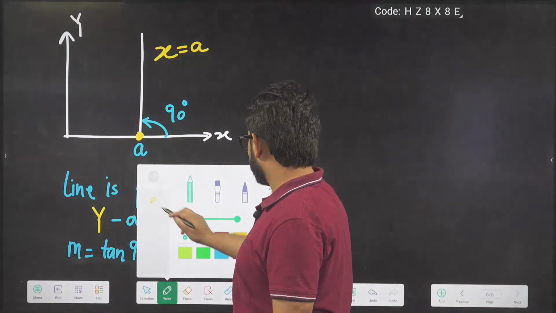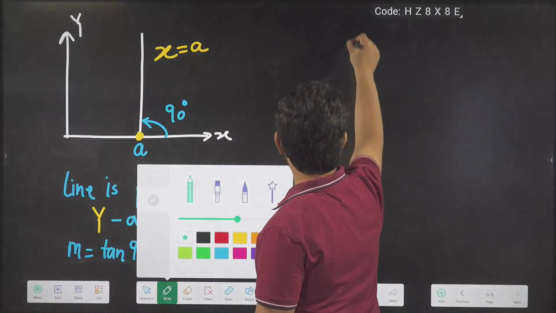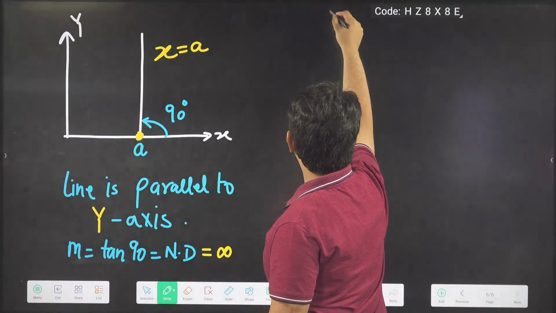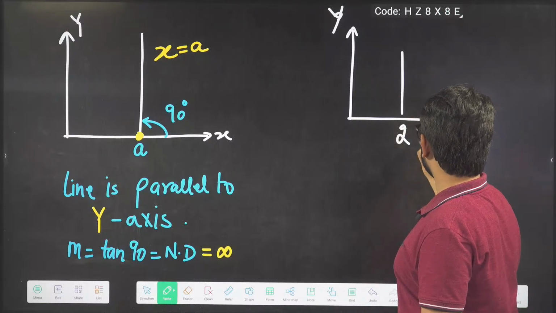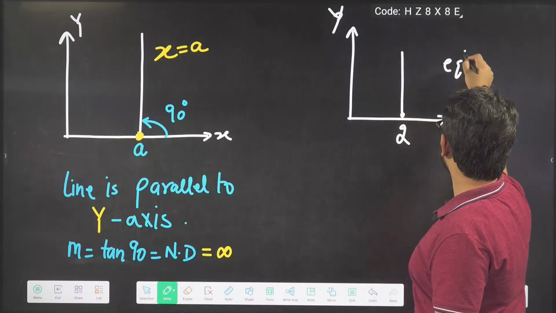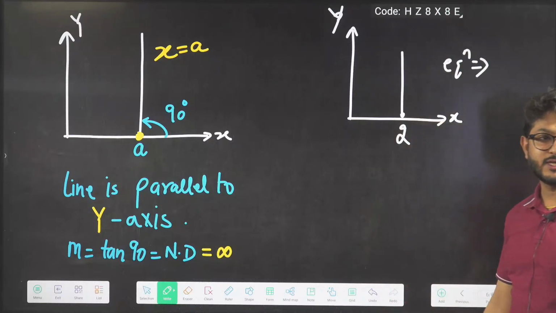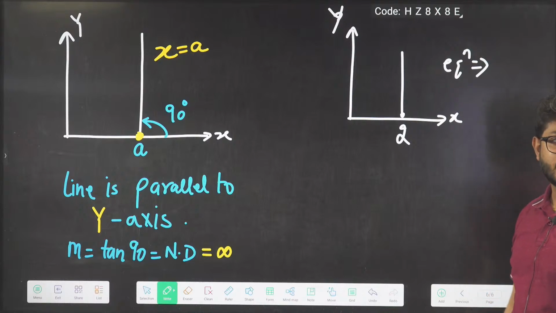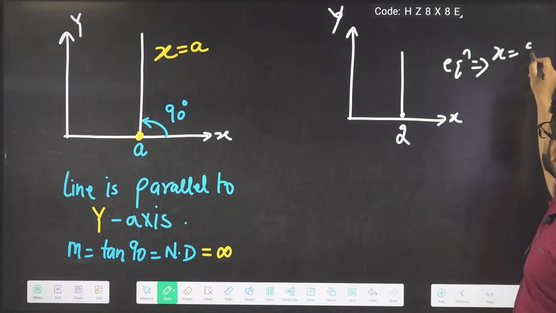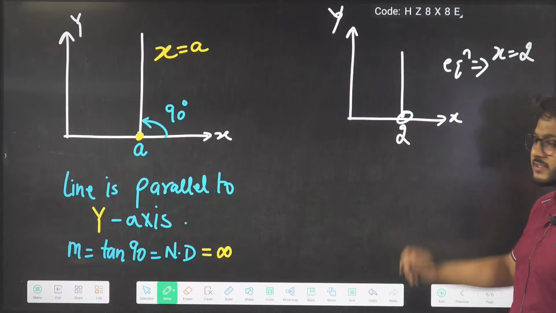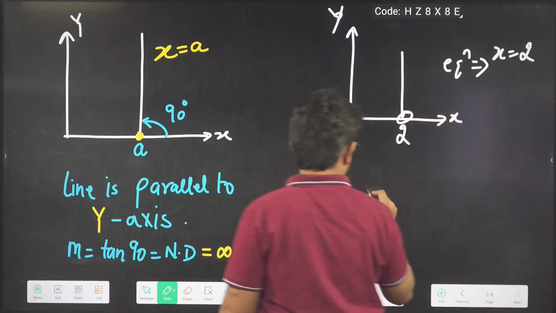Now see the next question. Simple questions we are doing. Here it is the y-axis, it is the x-axis. This element is given, what is the equation? Simple answer, you can tell me quickly, guys. X will be equal to how much? 2. That's it. Only this value you have to take. That's your answer.